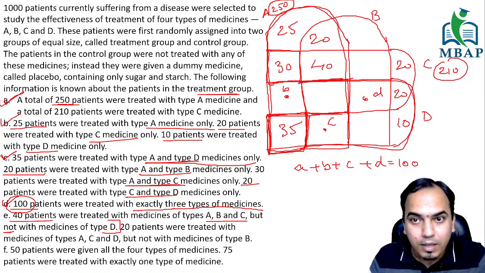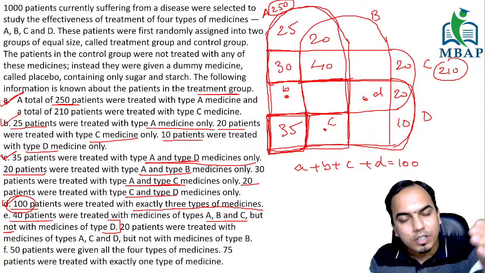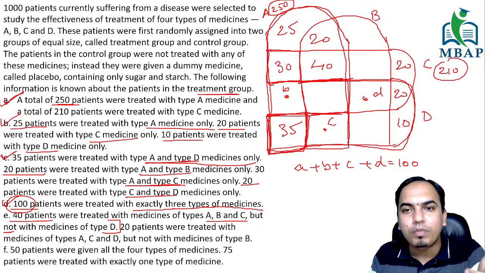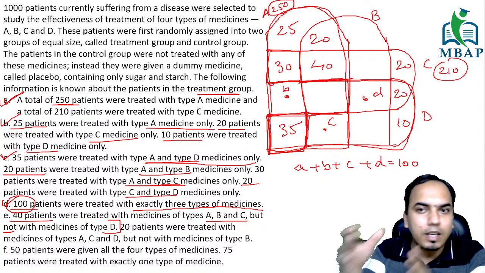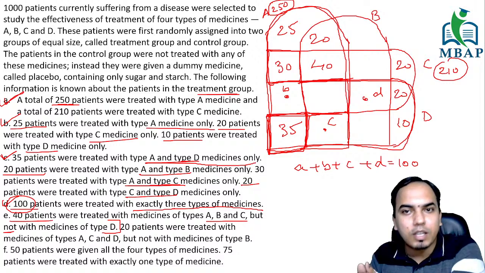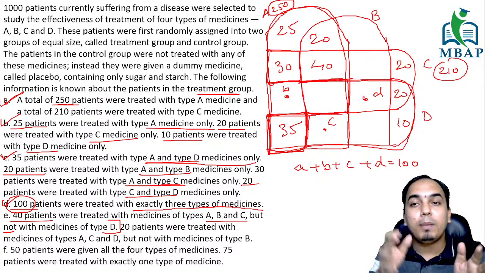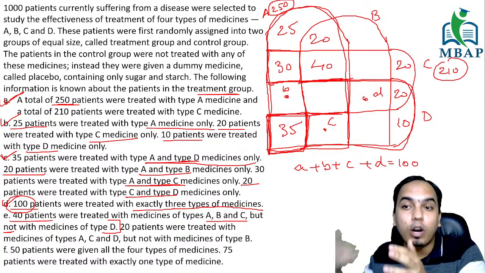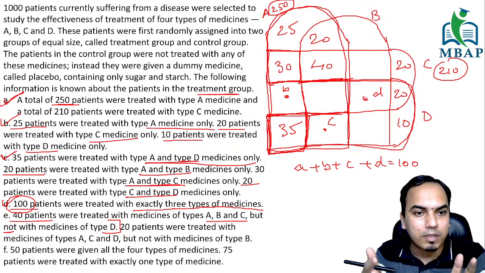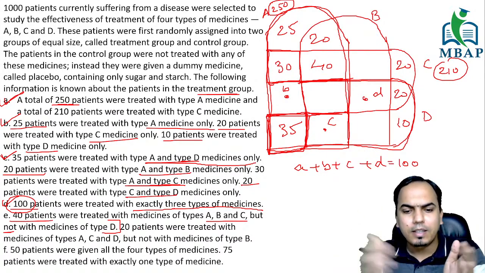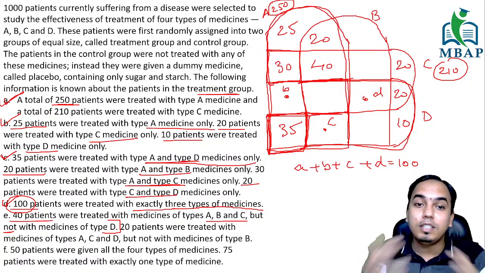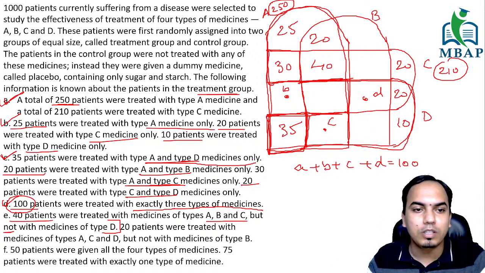Alright, going ahead, same lines. What they have done, I see, in every statement they have given you similar types of information. Like only A, only B, only C information is given separately. A and B only information is given in a separate statement. A, B, C and not D is given in a separate statement. So they have bifurcated it like that, which is only to make it easier for you. It's only to make it easier for you.